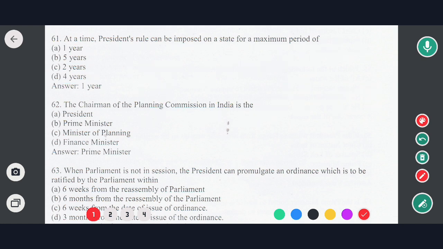Next question is, the chairman of the Planning Commission in India is: the options are President, Prime Minister, Minister of Planning, Finance Minister. The correct option would be option B, that is the Prime Minister.